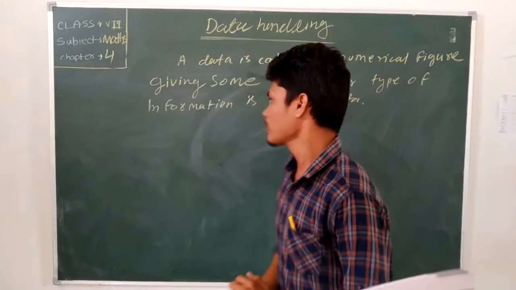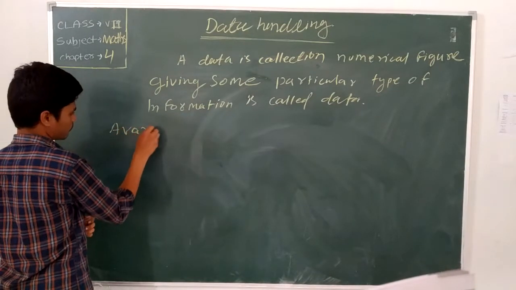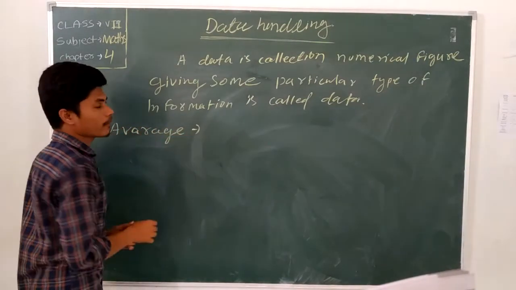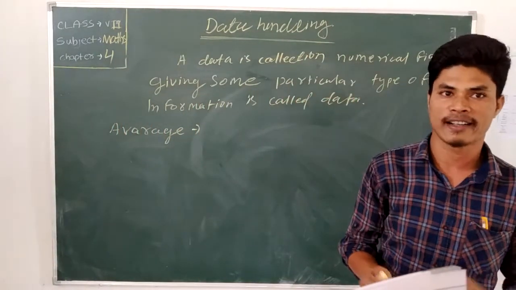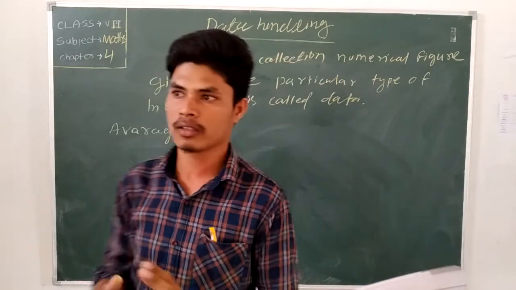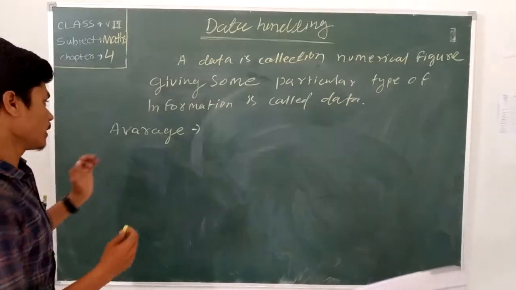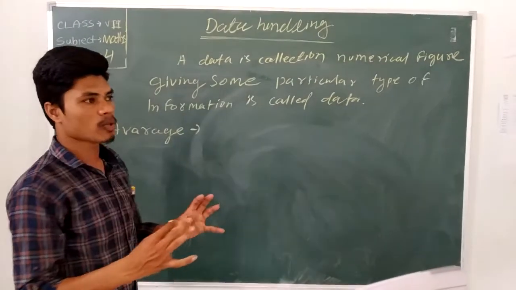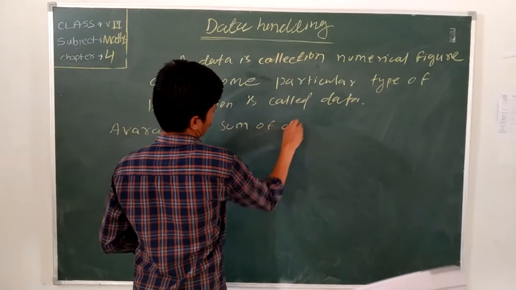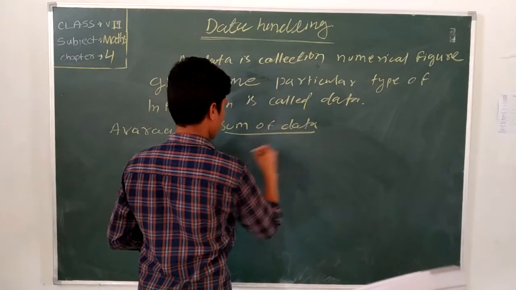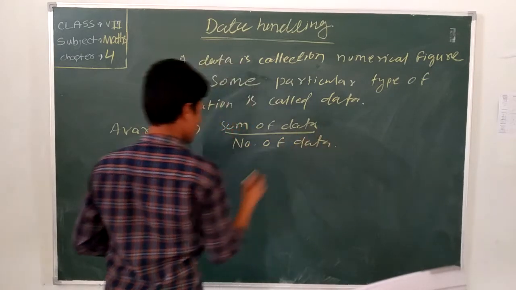Average. Now we know about the average. What is average? Average means another way of studying the data. When we have collected many data and find the average, that means the sum of data divided by the number of data. Great, an example.